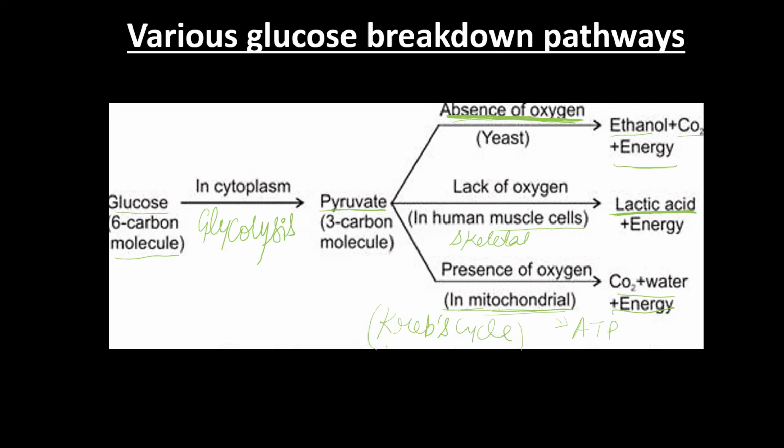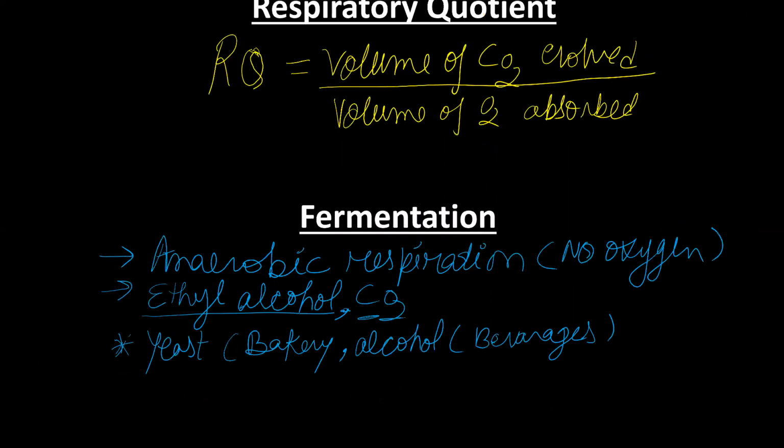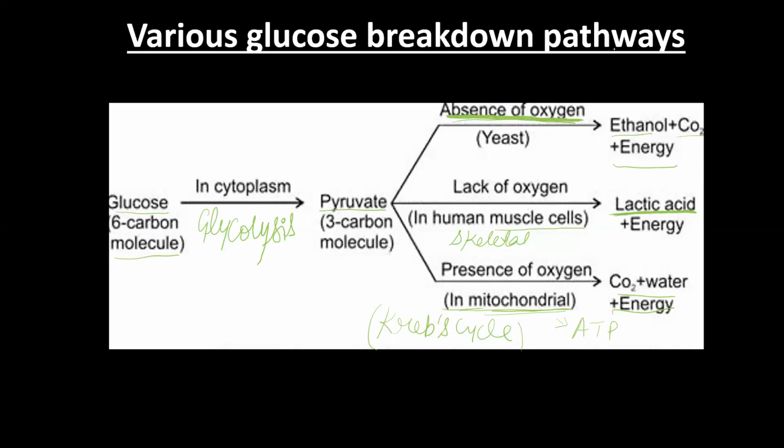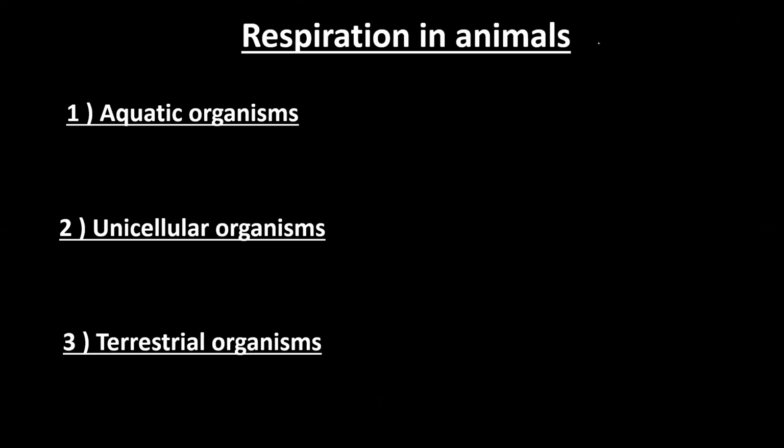So basically, glycolysis is the common process, the first process, which takes place inside the cytoplasm. As we know, inside the cytoplasm, various organelles are there, and when this pyruvate enters inside the mitochondria, then in the next cycle, the pyruvate is further divided into carbon dioxide, water, and energy. Now, let us discuss the next topic.